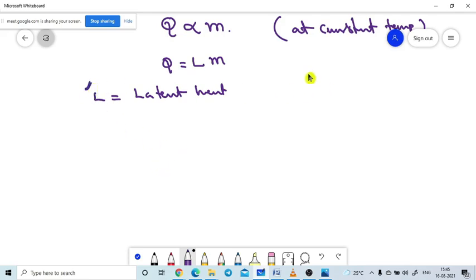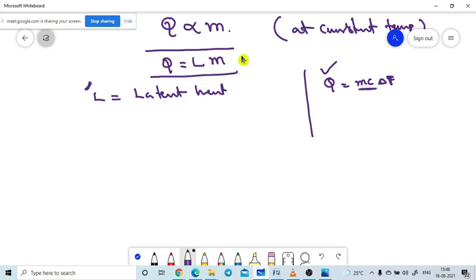You already know one formula, Q is equal to m c delta T. This formula is used when the substance does not change state and just rises in temperature. When the substance is at constant temperature but is changing its state, the latent heat formula is used. Are you getting it or not?